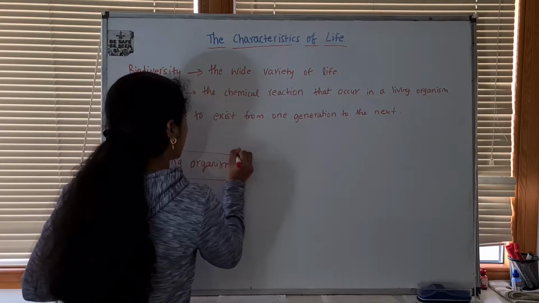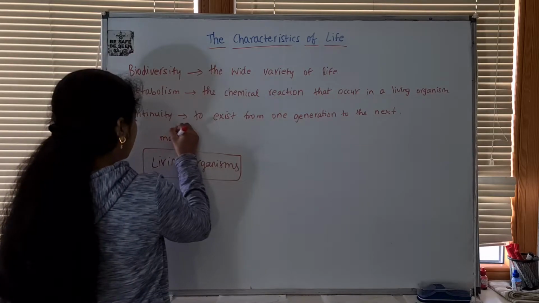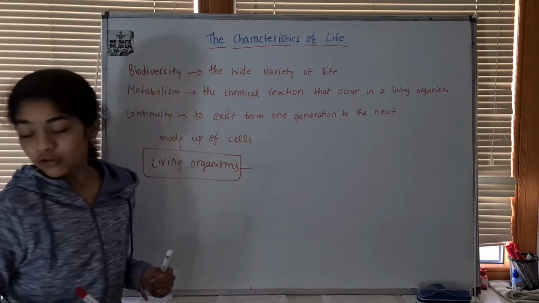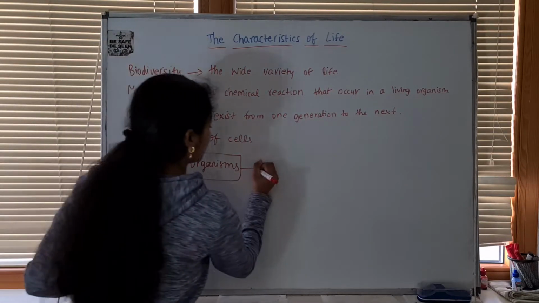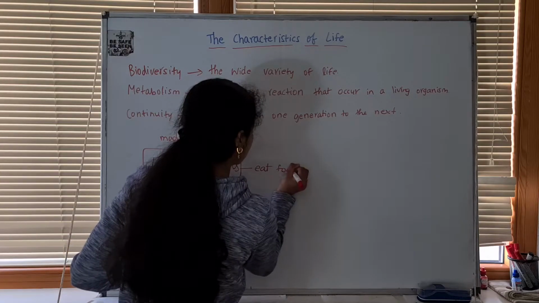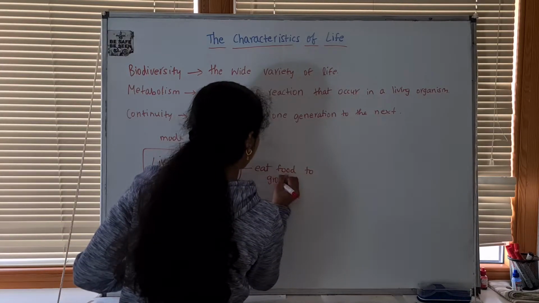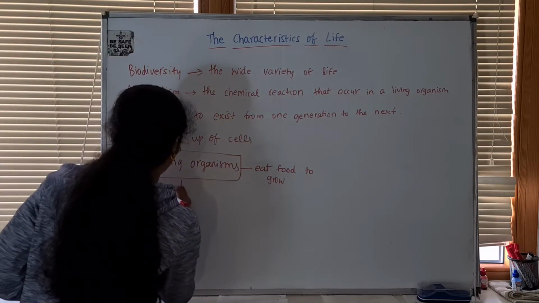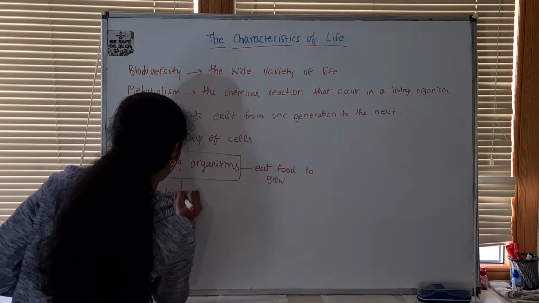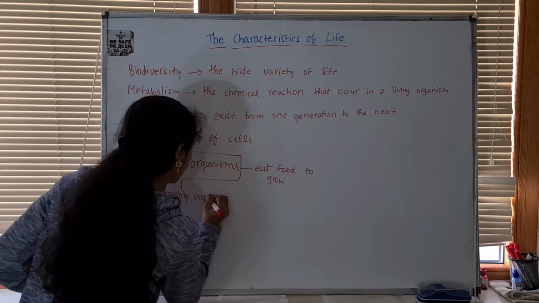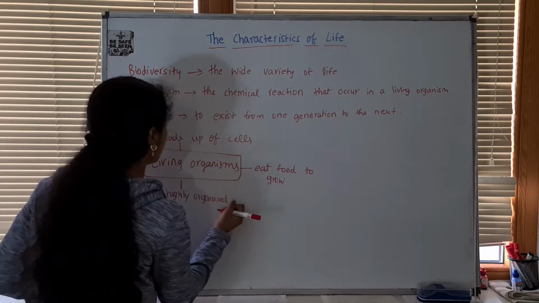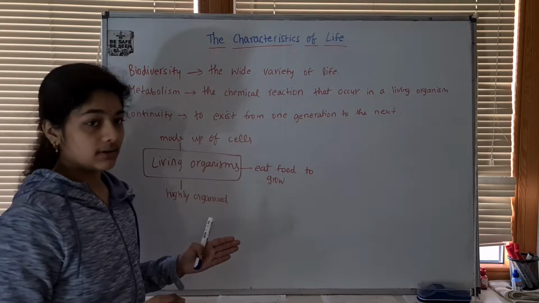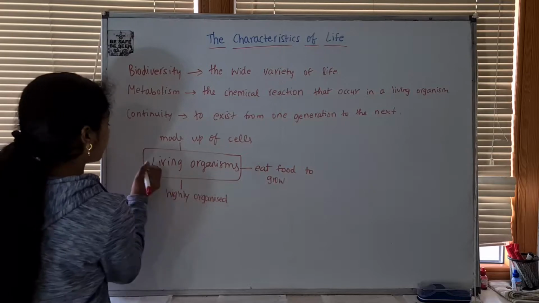All living organisms are made up of cells. All living organisms eat food, obtaining food to grow and survive. All living organisms are highly organized, be it the cellular level of organization, tissue level of organization, or even organ system level of organization.